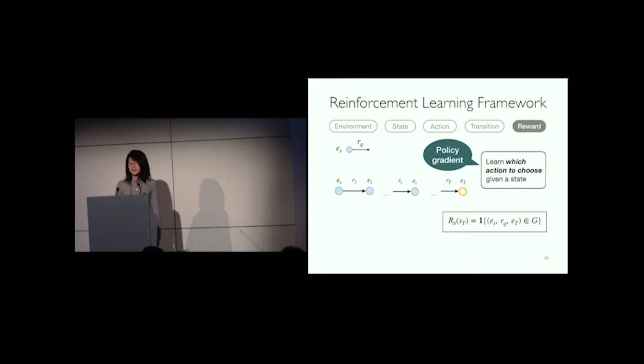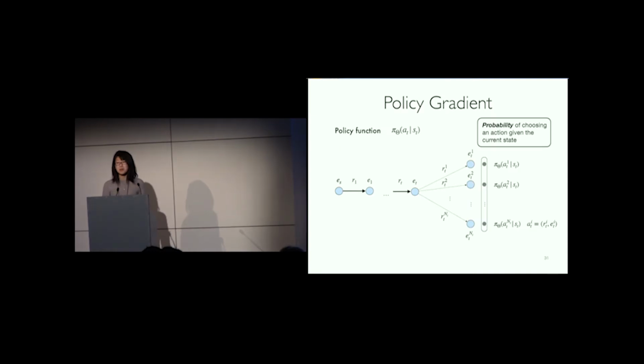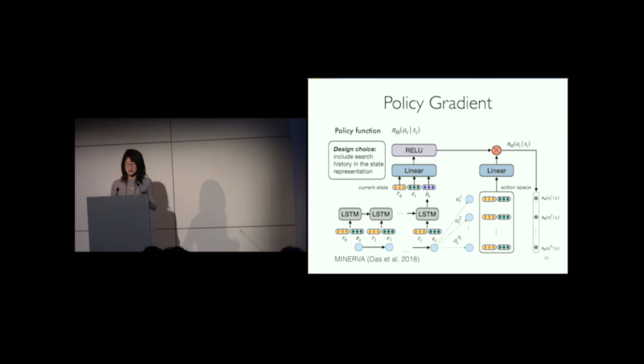Given this framework, policy gradient can be used to model which action to choose given a state. The key component of the policy gradient algorithm is a policy function pi theta, which defines the probability of choosing an action given the current state. In our work, we use deep reinforcement learning to parameterize this policy function. I will not go into the detail of this graph, and please check our paper for the exact formulation. However, I would like to point out that for our contribution, the exact parameterization of pi theta doesn't matter. Our model extensions are applicable to basically arbitrary parameterizations of pi theta.